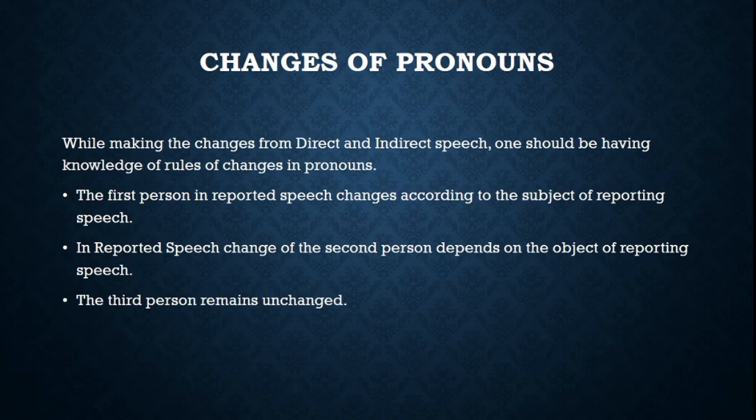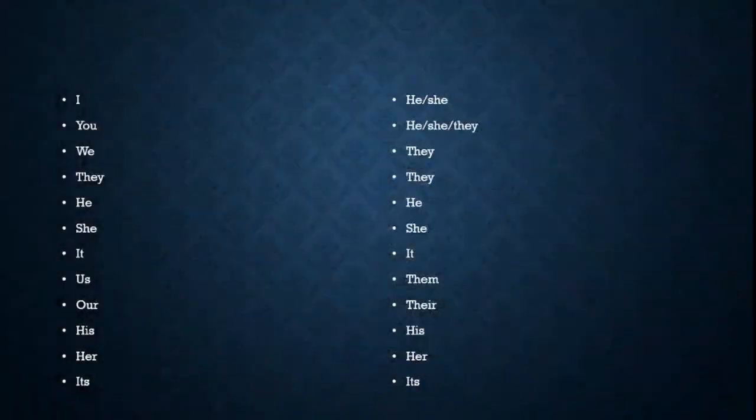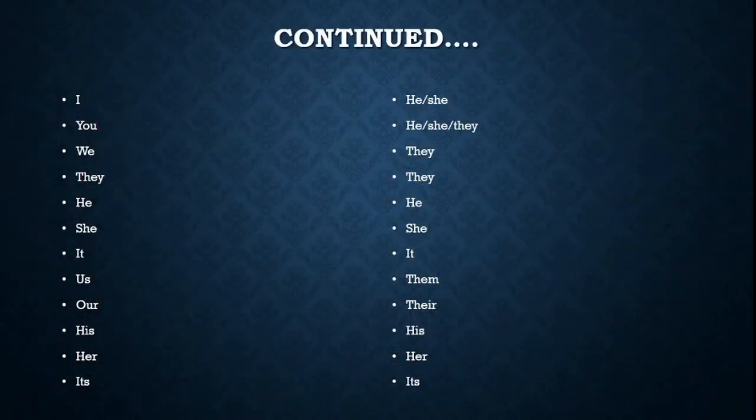The first person in reported speech changes according to the subject of reporting speech. In reported speech, change of the second person depends on the object of reporting speech. The third person remains unchanged.